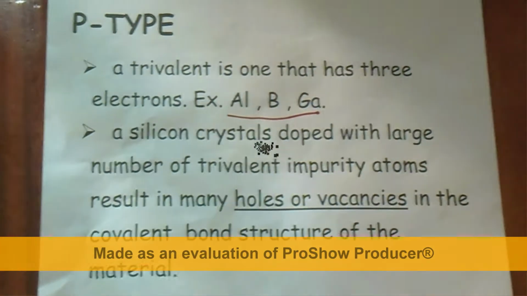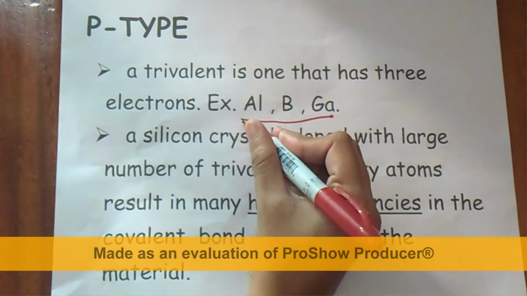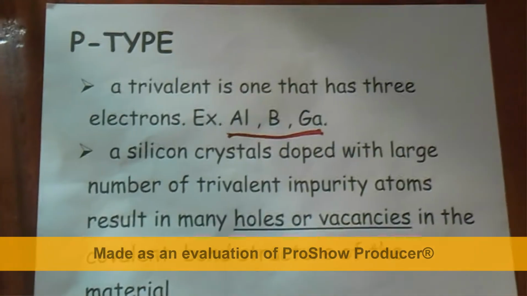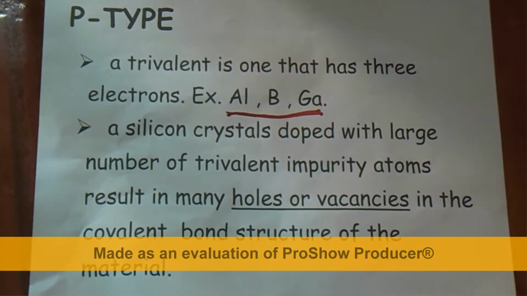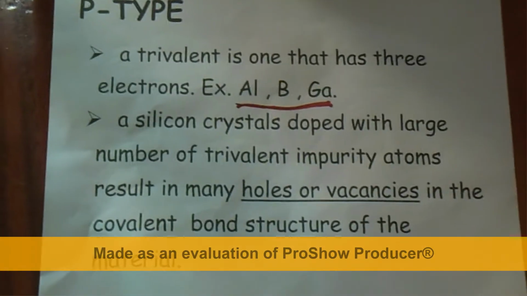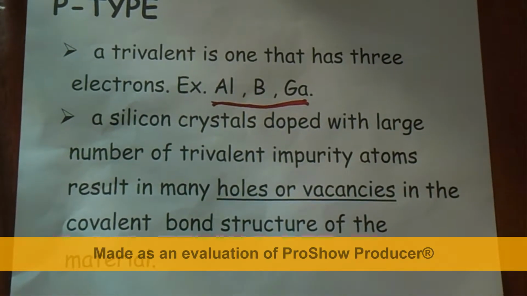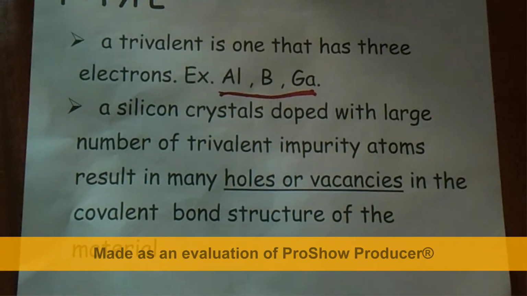P-type semiconductors. Elements such as boron, aluminum, and gallium have 3 valence electrons in the outer shells of their atoms. A silicon crystal doped with a large number of trivalent impurity atoms results in many holes or vacancies in the covalent band structure of the material.